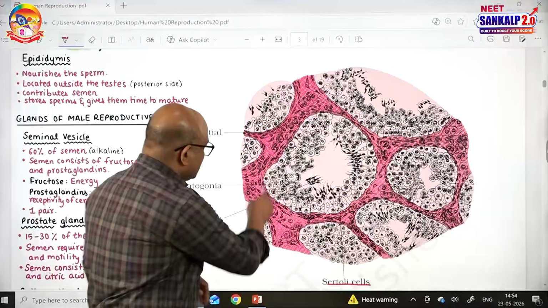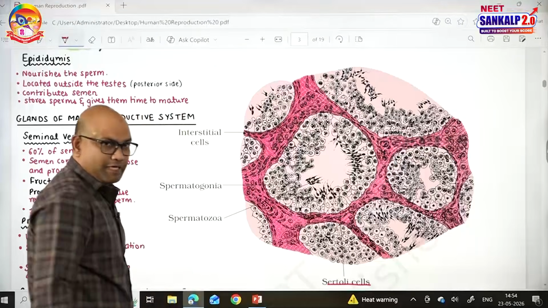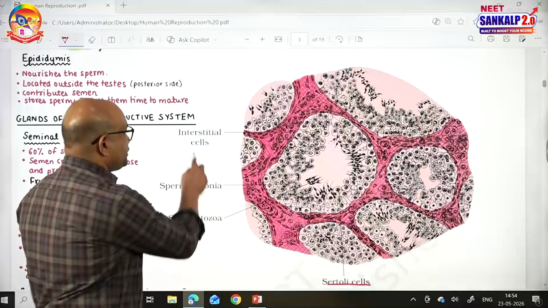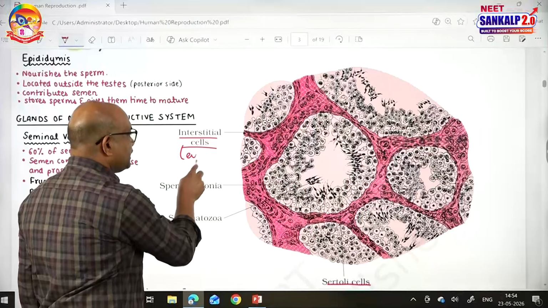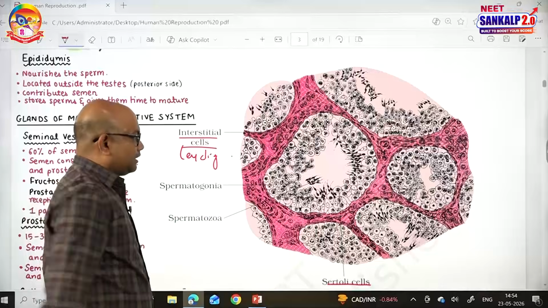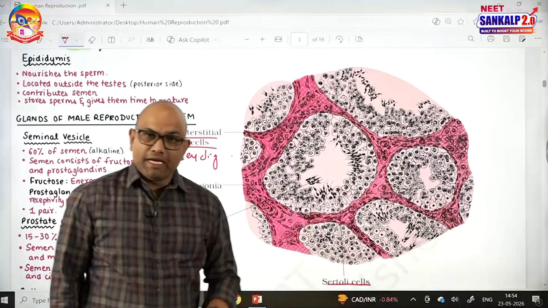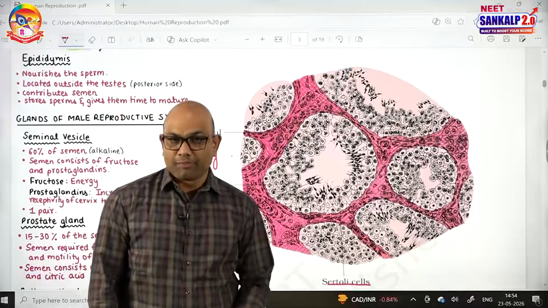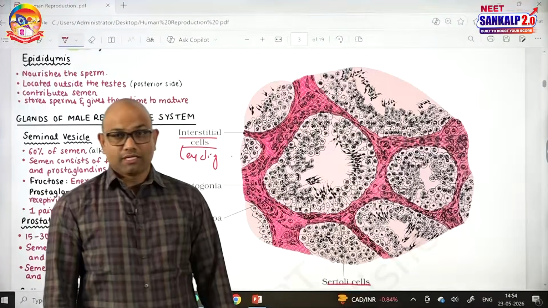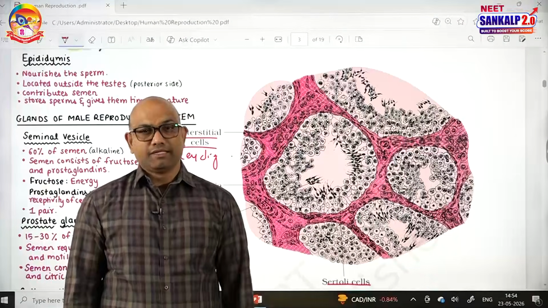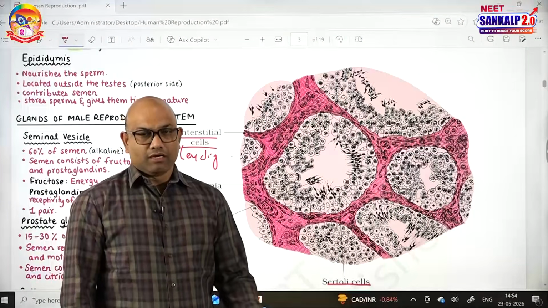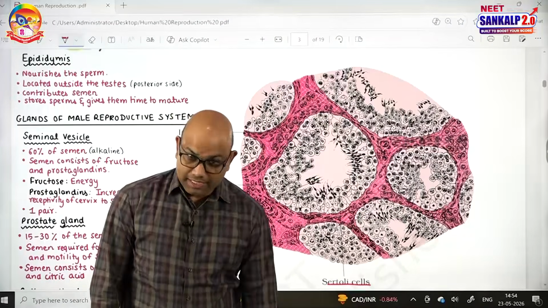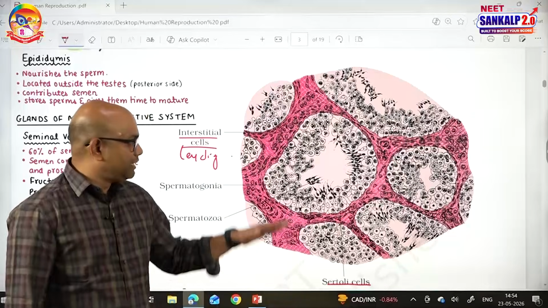Between the seminiferous tubules, in this interstitial space, which we can call the stroma, there are cells called interstitial cells, also known as Leydig cells. When these Leydig cells are stimulated by the luteinizing hormone, they produce a group of hormones called androgens. The principal androgen is testosterone. Testosterone is responsible for the development of male secondary sexual characteristics like low pitch voice. It helps in spermatogenesis, aggressiveness, and it also controls male sexual behavior.